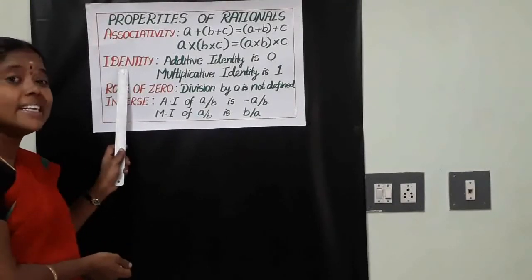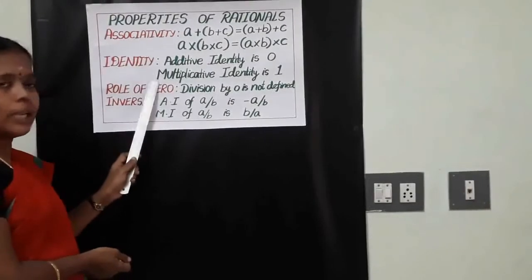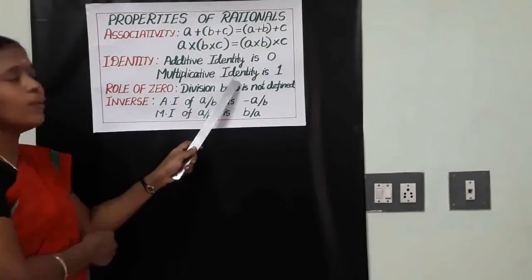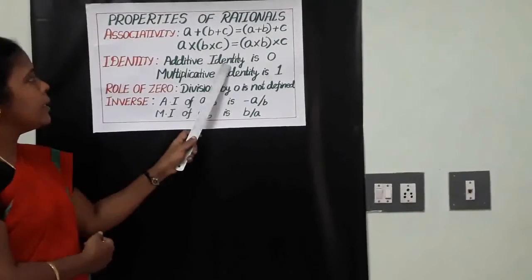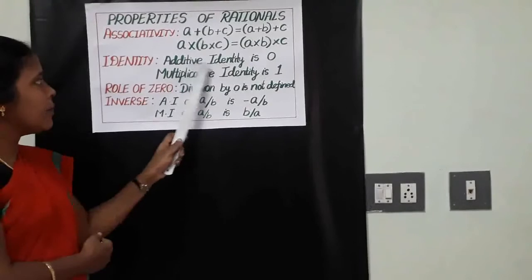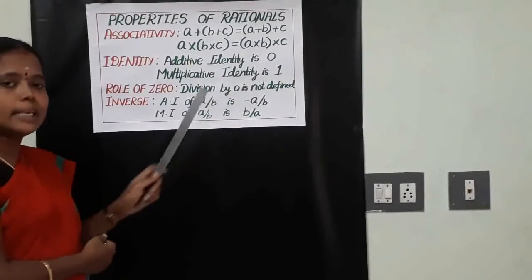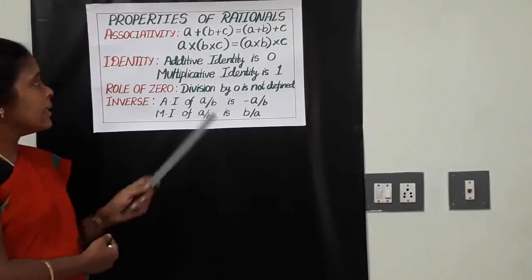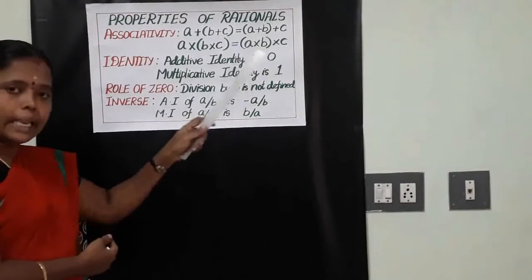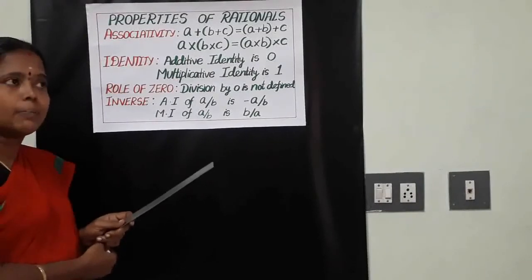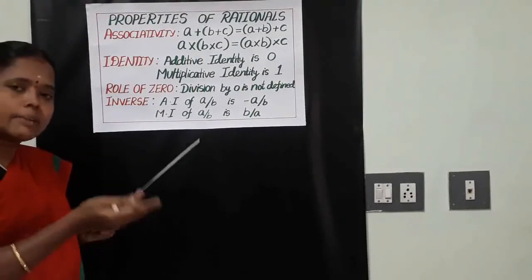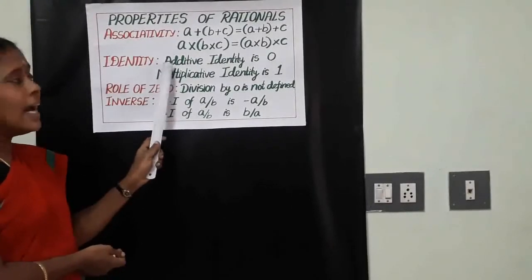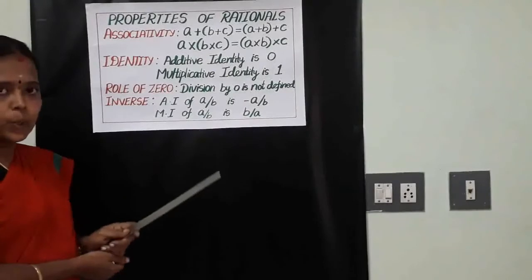What is it? Identity. We have two categories. One is additive identity, another one is multiplicative identity. Additive identity means 0. In general, how can we tell? For any rational number a, a plus 0 equals a only. Yes or no? For example, 0 plus 7 by 3 is 7 by 3 only, no? Okay. So we can tell here additive identity is 0.